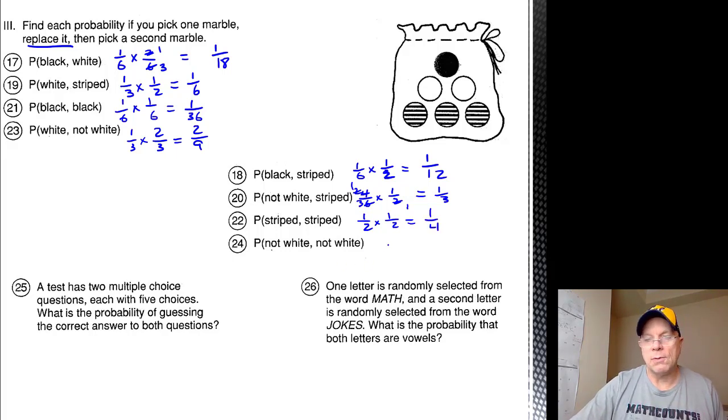24, the probability of not picking white marble is 2/3. Replacing it and then picking a non-white marble again, 2/3 again, so overall 4/9.